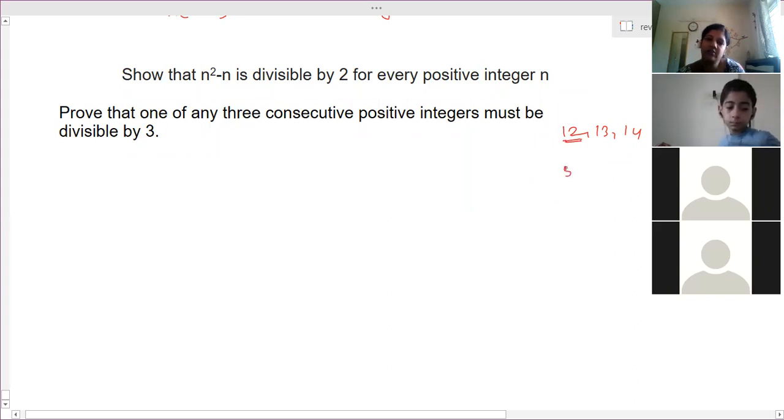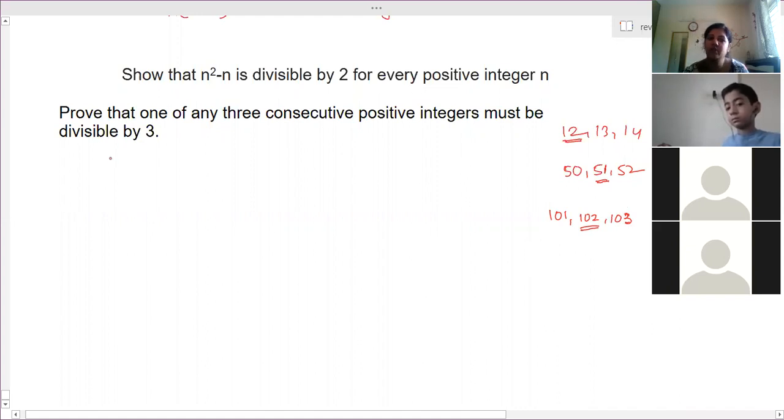Now if you take 50, 51, 52, is there anything divisible by 3? Yes, ma'am. Which one? 51 is divisible by 3. Take another example: 101, 102, 103. 102 is divisible by 3. So whenever we take any three consecutive integers, one of them is always divisible by 3.